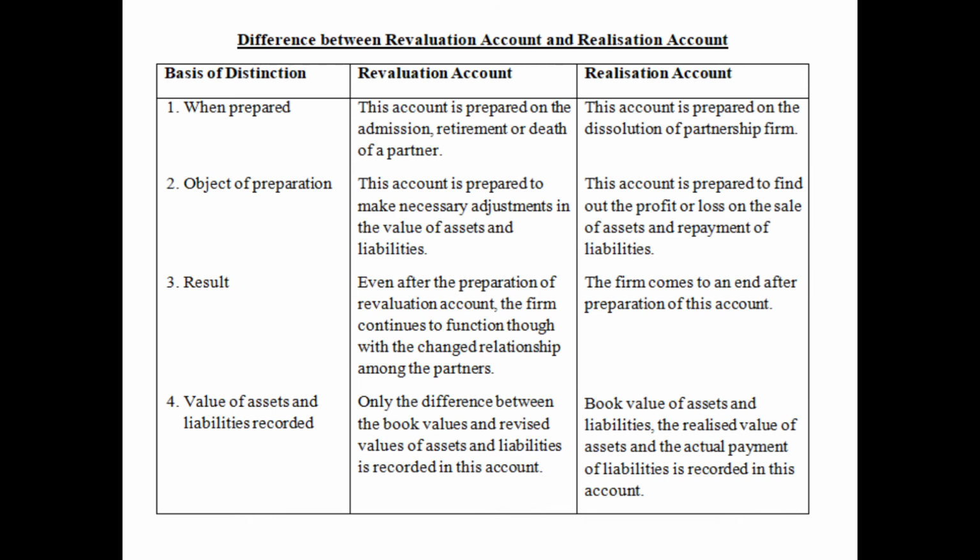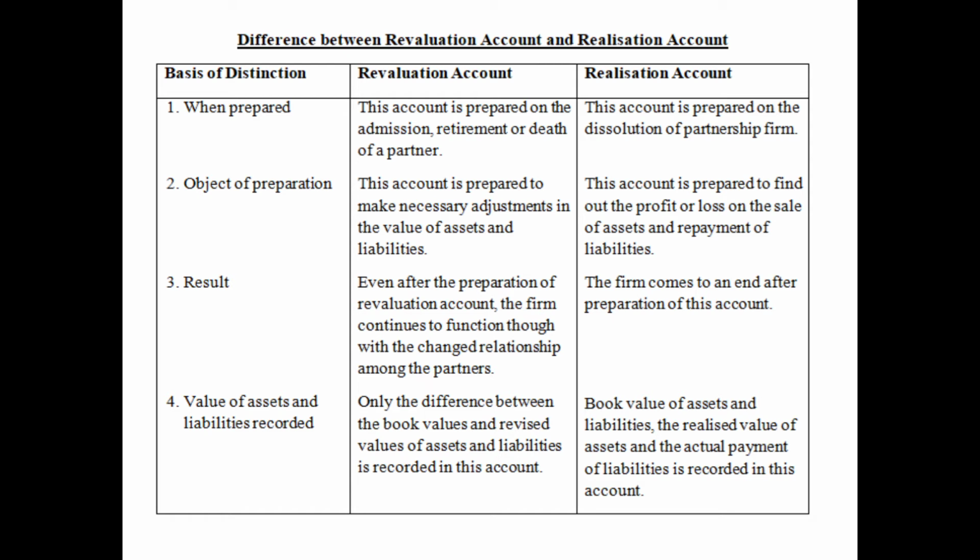Then this is the difference between revaluation account and realization account. There are three columns: first is basis of distinction, second is revaluation account, and third is realization account. The first basis of distinction is when prepared. Revaluation account is prepared on the admission, retirement or death of a partner, whereas realization account is prepared at the time of dissolution of partnership firm.